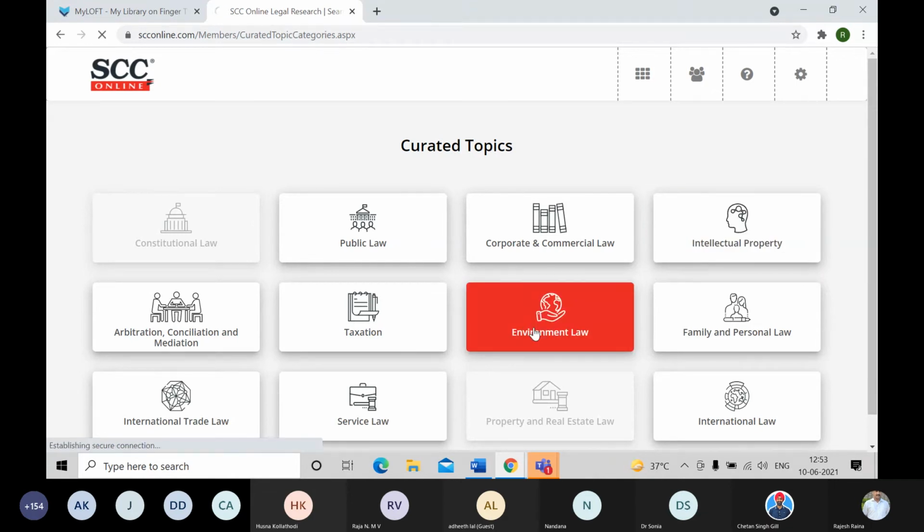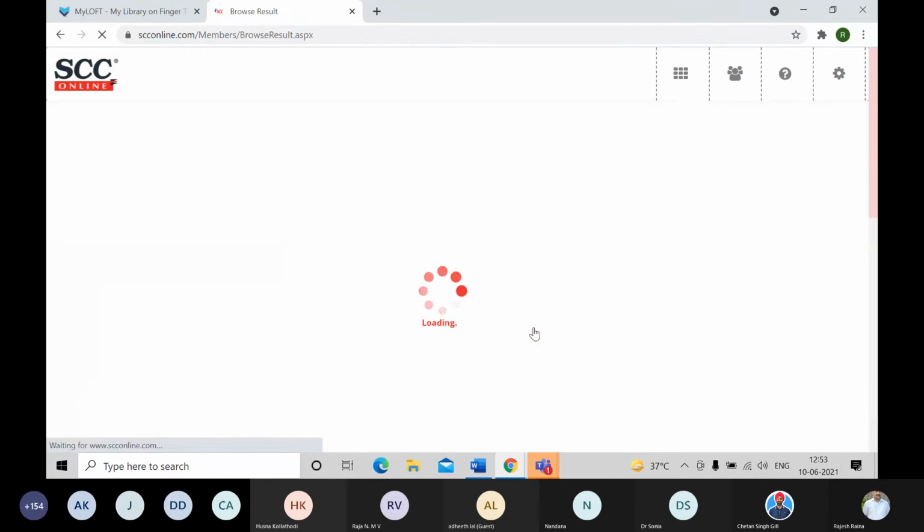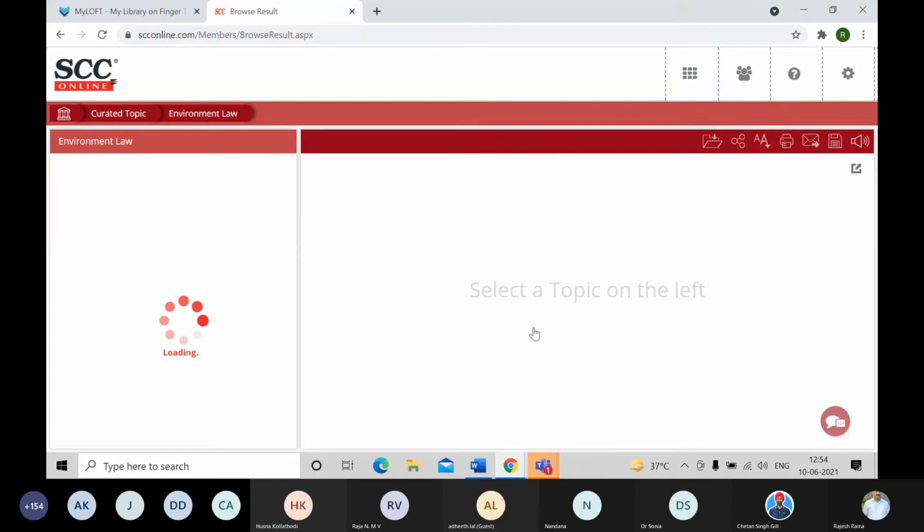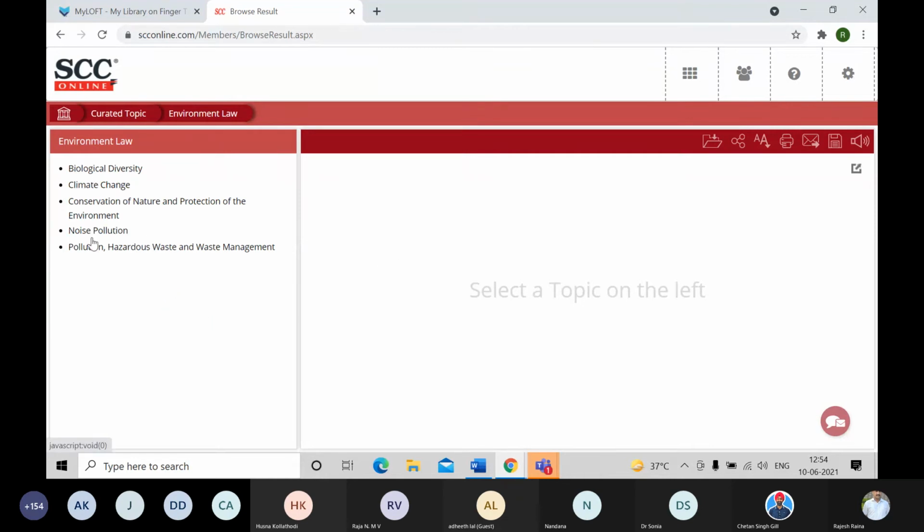Let me select, say, environment law. Under environment law you will get noise pollution, biohazardous things, biological diversity, pollution, hazardous waste management, and climate change. So many categories are there as far as environment law is concerned.